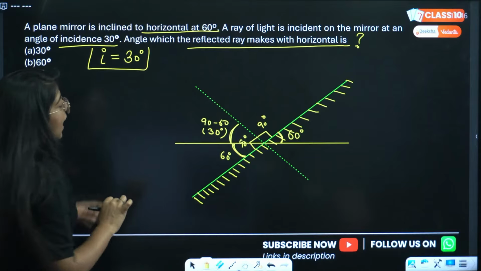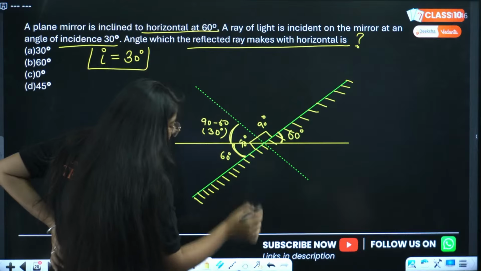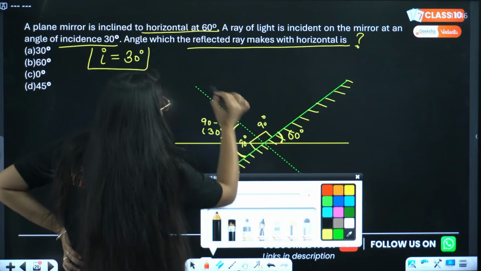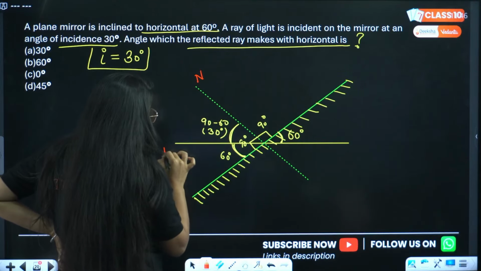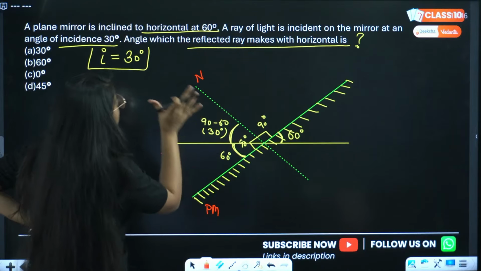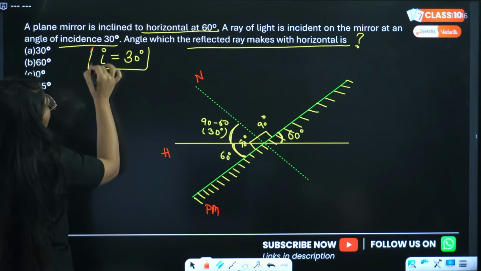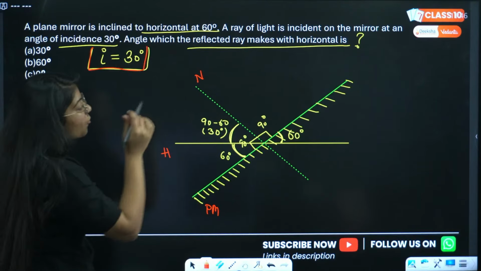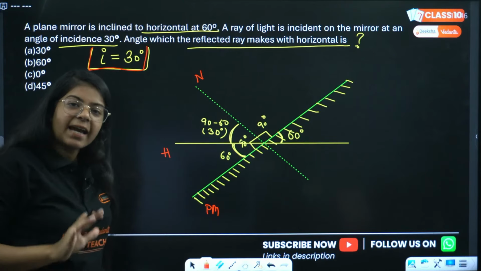Okay, now see, this is my normal, this is horizontal and this is my plane mirror, right? From the normal, if the angle of incidence is 30 degrees, we take the angle of incidence from the normal.